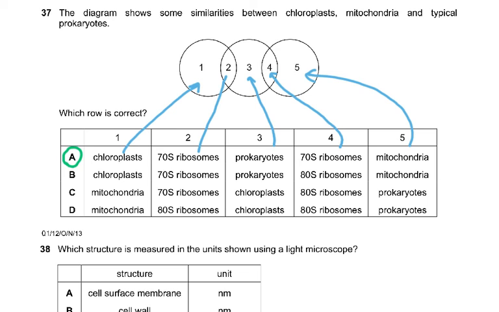So when you see this sort of Venn diagram, they're comparing them. So you have to find out which row is correct. You know, 70S ribosome is present in both chloroplast and prokaryotes. Also, 70S is present in prokaryotes and mitochondria. So this is the way you have to figure it out. All the ATS were wrong because there is no ATS in any of these. There's no ATS in chloroplast, mitochondria, or typical prokaryote.